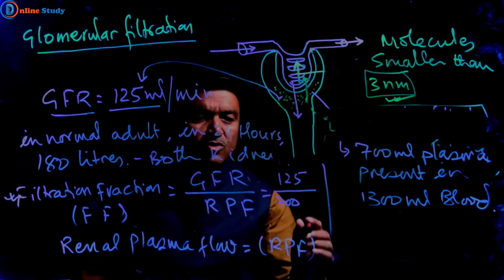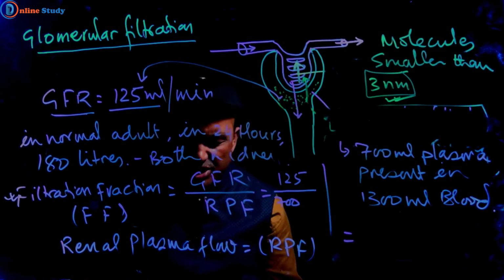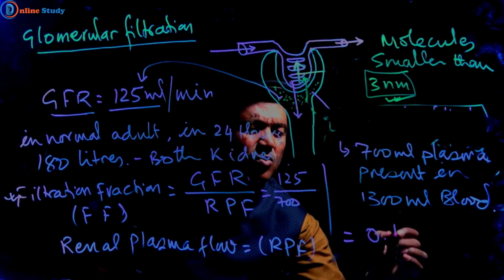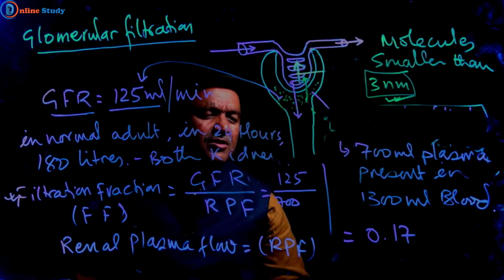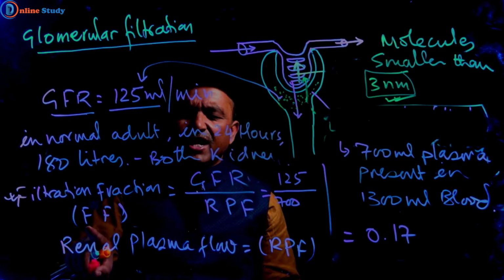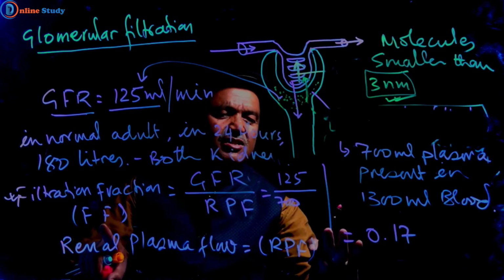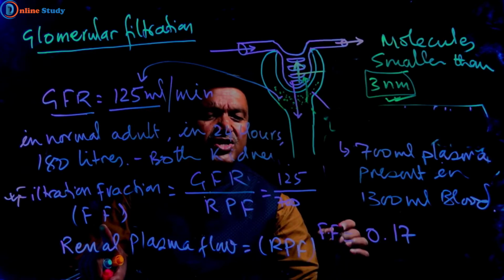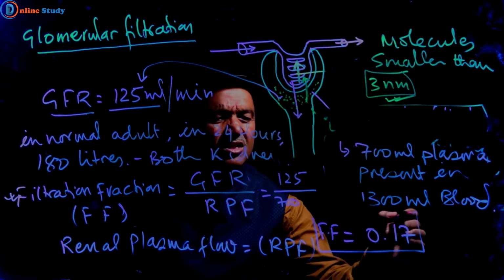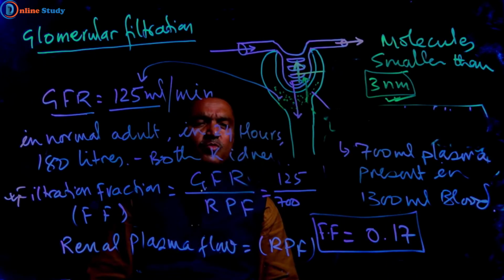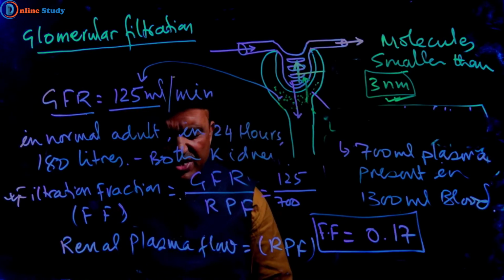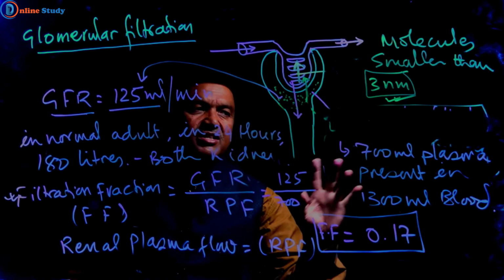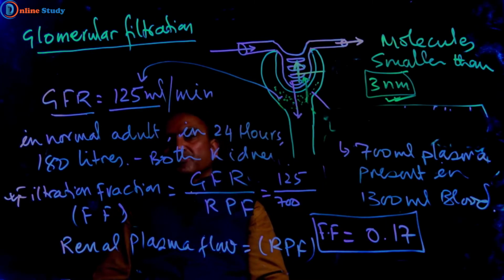So we can conclude that the value of filtration fraction is about 0.17. This is the value of filtration fraction.